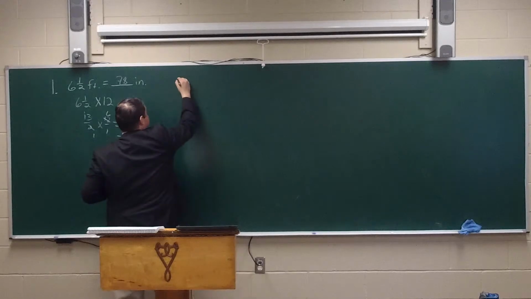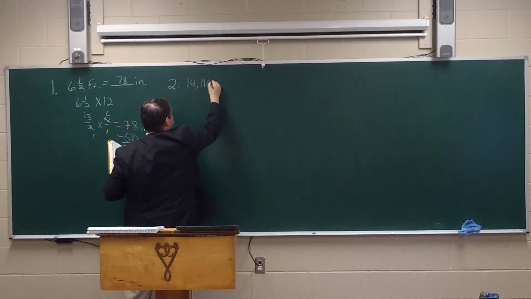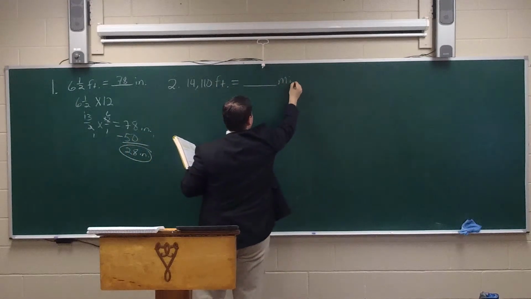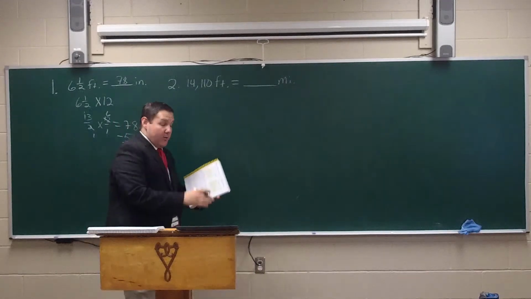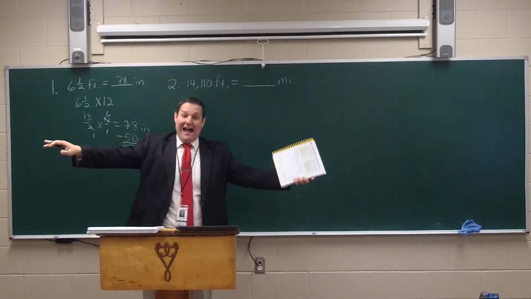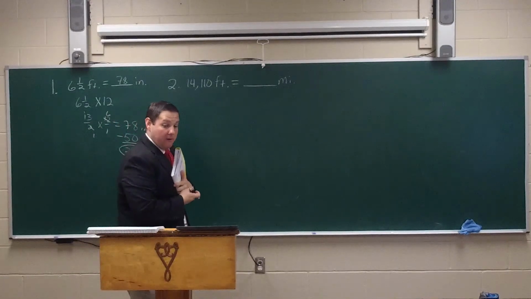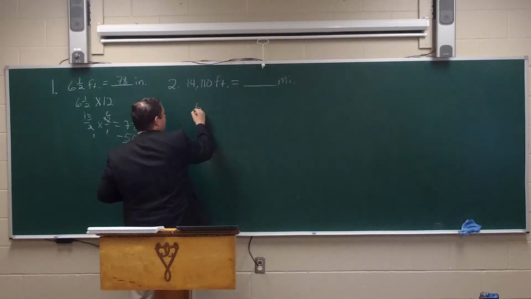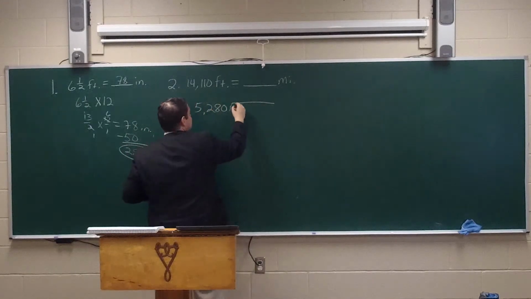So let's take 14,110 feet equals how many miles? This is what we need to know. So we're going from feet, which is smaller, to miles, which is larger, so we're going to divide, that's right. And what are we going to divide by? Well, how many feet, the smaller, are in the larger mile? 5,280. So we're actually going to take 5,280 and divide it into